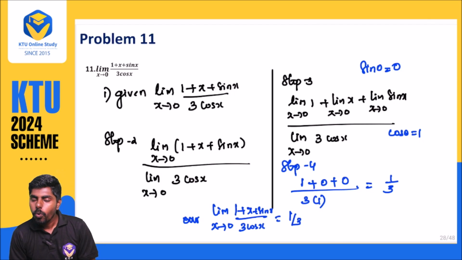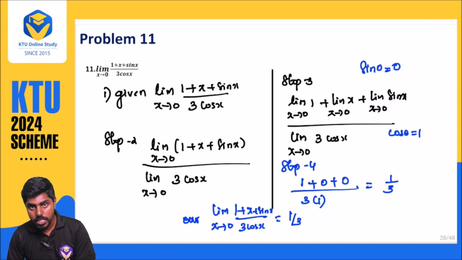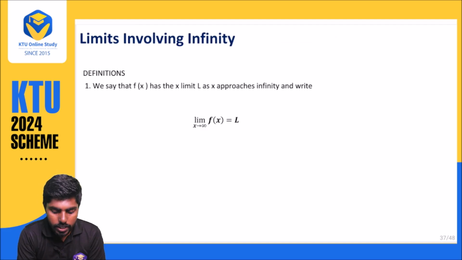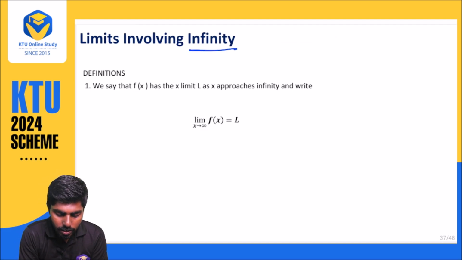So till now, what have we learned? Till now we have learned about x approaching some value like 1, 2, 3, 5, etc. But hereafter we are going to learn about when the limit approaches infinity, meaning what is happening to f of x when x approaches infinity. If you see the slide, they are talking about infinity.